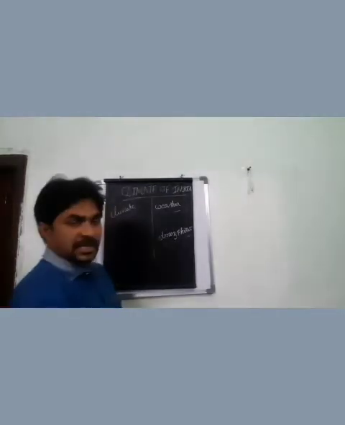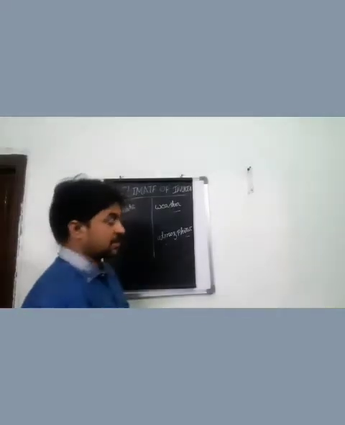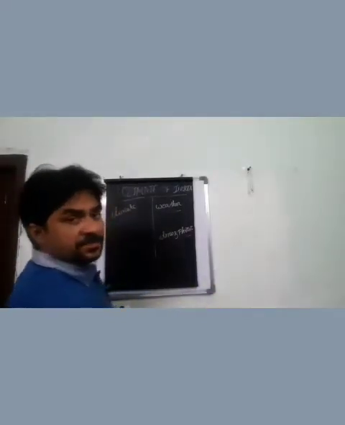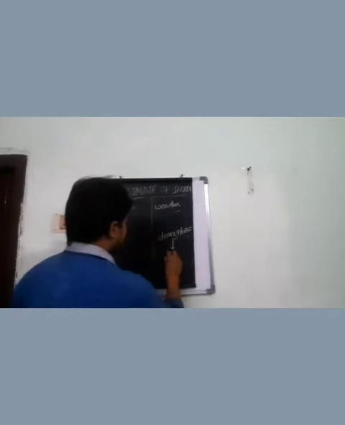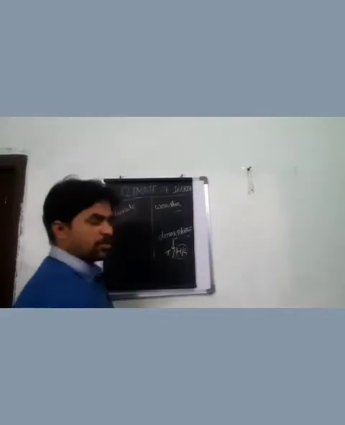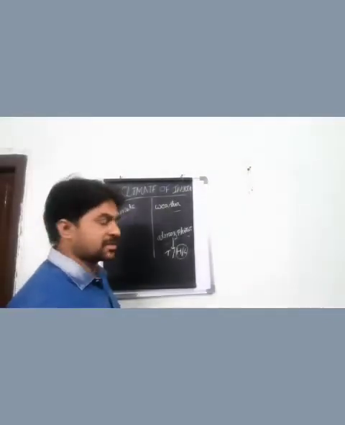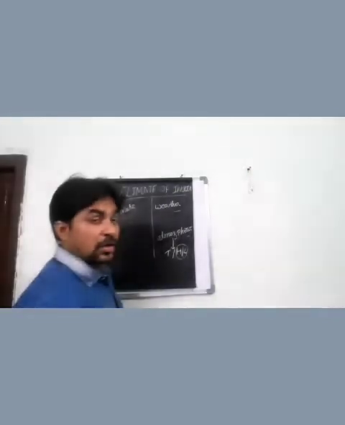So what are the changes that occur in the atmosphere? One is high temperature and low temperature. Sometimes it goes very high, sometimes it goes low.